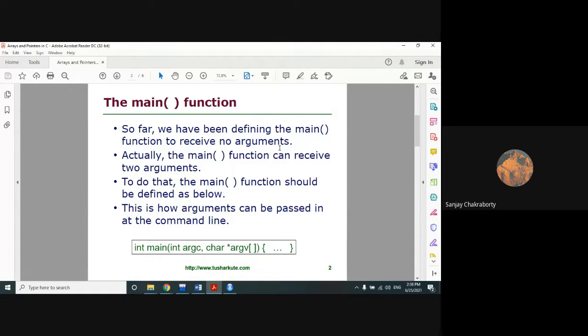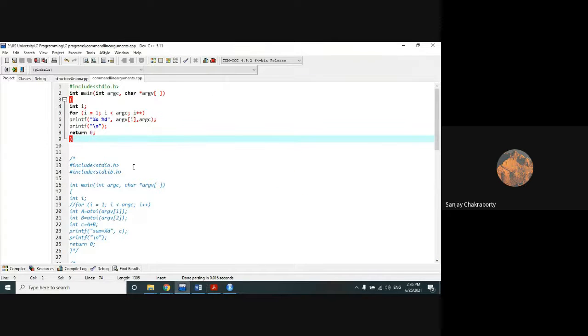Command line argument is just in between compile time input and runtime input. That means before pressing the run button, you will have to provide the input. And one important thing that all of you please remember, we cannot apply command line arguments in this C++ compiler.